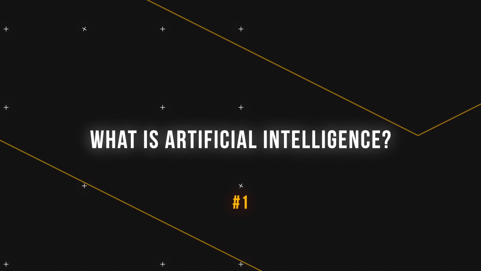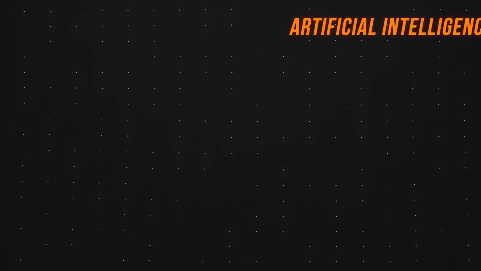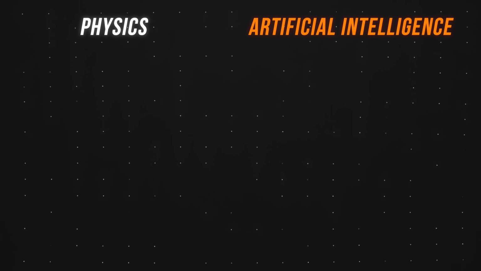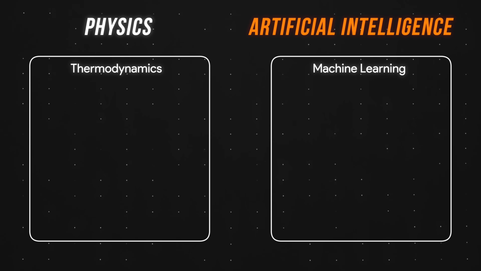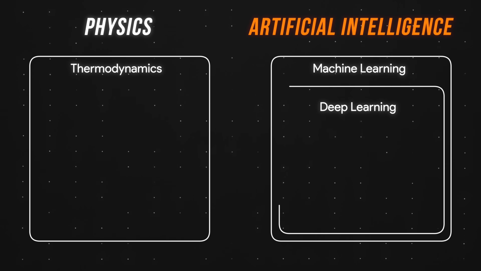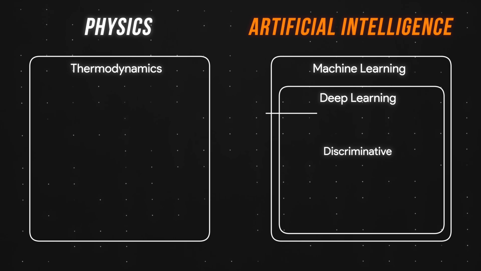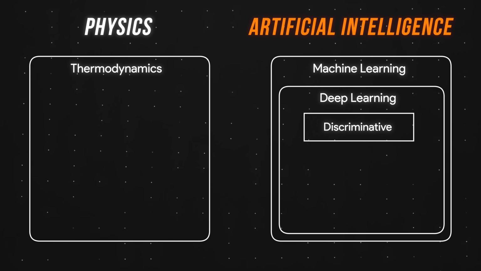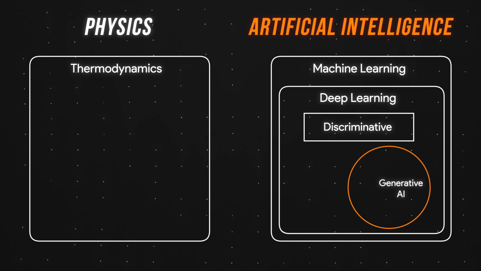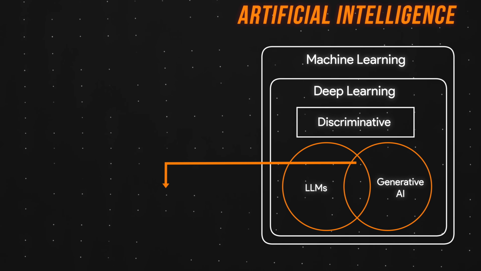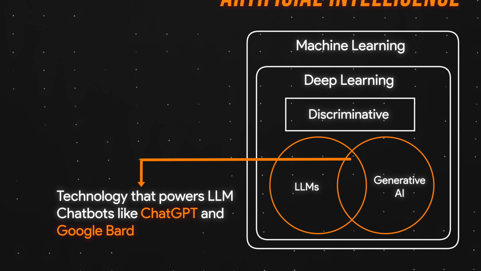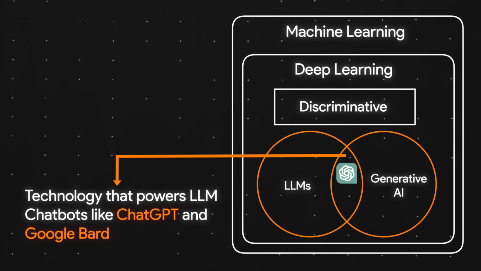So, starting with the broadest possible question, what is artificial intelligence? It turns out, and I'm so embarrassed to admit I didn't know this, AI is an entire field of study, like physics. And machine learning is a subfield of AI, much like how thermodynamics is a subfield of physics. Going down another level, deep learning is a subset of machine learning, and deep learning models can be further broken down into something called discriminative models and generative models. Large language models, LLMs, also fall under deep learning, and right at the intersection between generative and LLMs is the technology that powers the applications we're all familiar with: ChatGPT and Google Bard. Let me know in the comments if this was news to you as well.